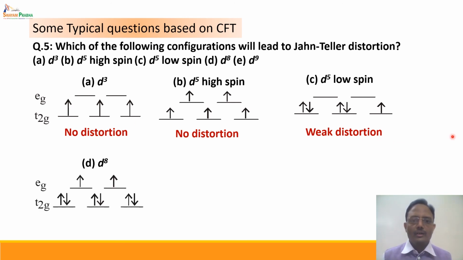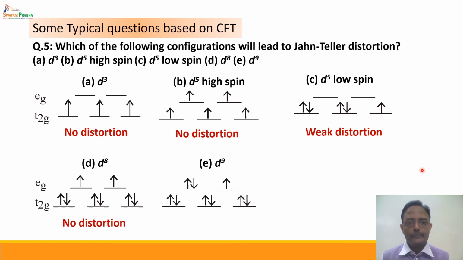Coming to the d8 configuration. d8 has only one probable configuration, that is t2g6 eg2. We can clearly see that t2g is symmetrically filled. Similarly, eg is also symmetrically filled, and hence it is a no distortion condition.